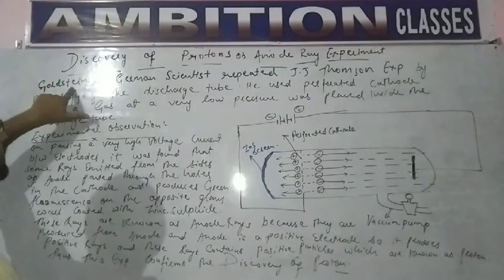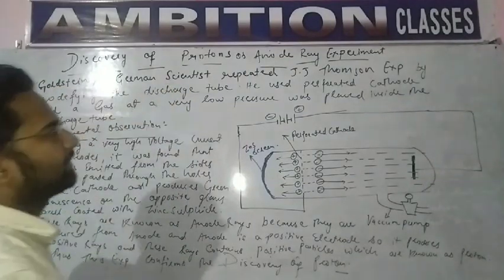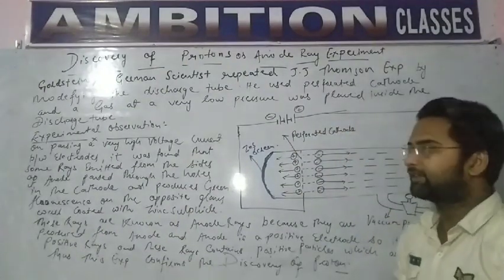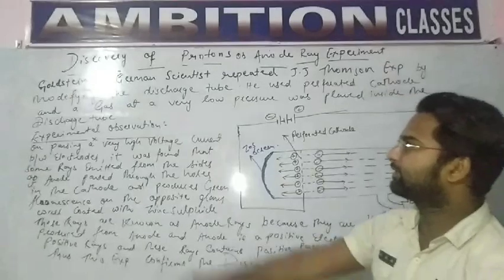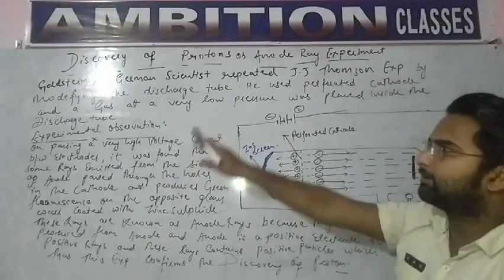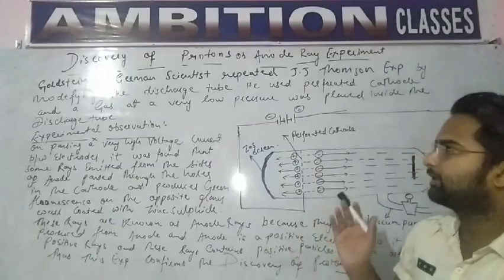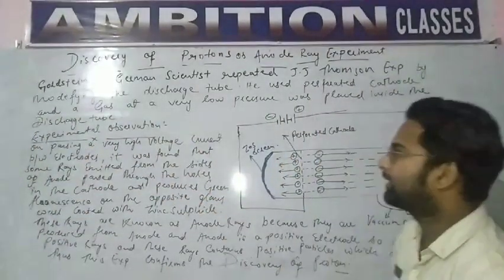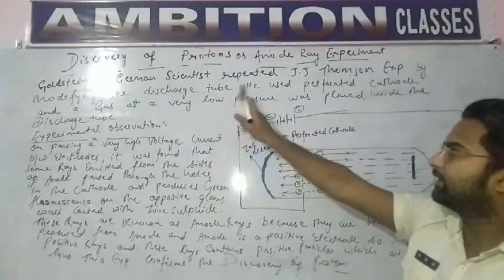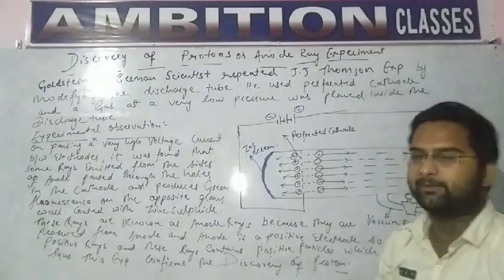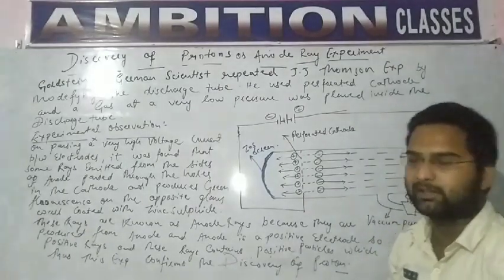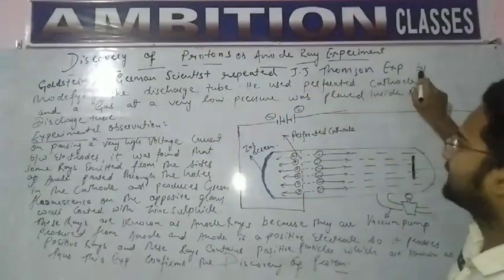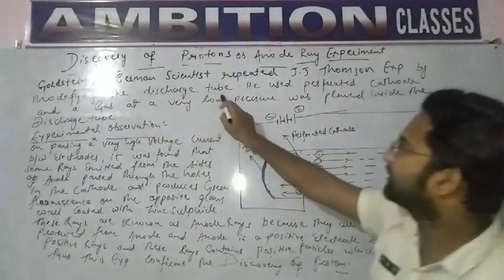Students, Goldstein, a German scientist, repeated J.J. Thomson's experiment. Previously we studied the discovery of the electron, which was discovered by Mr. J.J. Thomson. Now we have to study the discovery of the proton. The proton was discovered by a scientist named Goldstein. What did Goldstein do? Goldstein repeated the same experiment which J.J. Thomson had performed, by modifying the discharge tube.